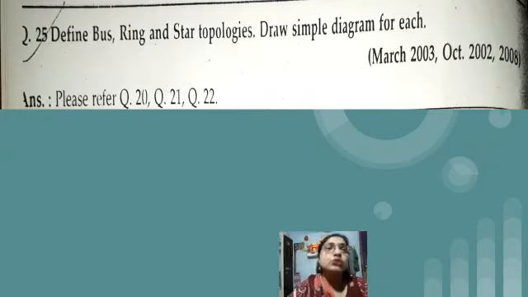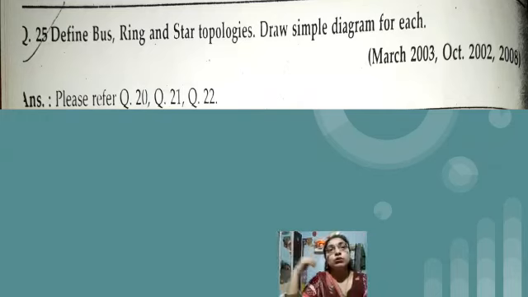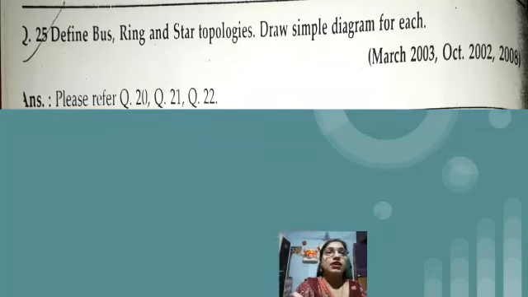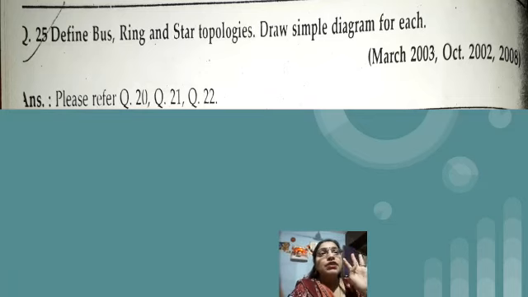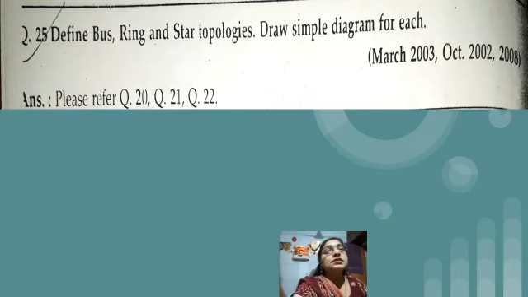But in case of mesh topology, we are able to send the data directly to the destination, because in mesh topology each and every computer is connected to each and every computer which is present in the network. Means, in simple words, if we are having 4 computers in mesh topology, then the first computer is connected to 2, 3, 4. The second computer will be connected to 1, 3, 4. Means each computer is connected to the remaining computers present in the network. So the message is sent directly to the destination without any mediator.